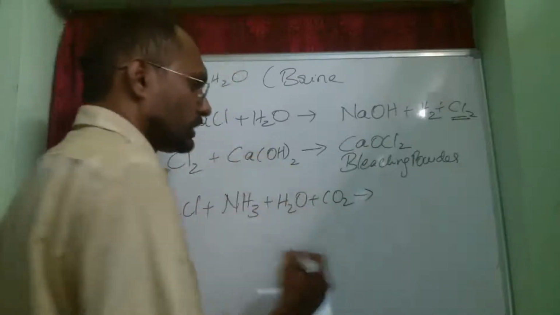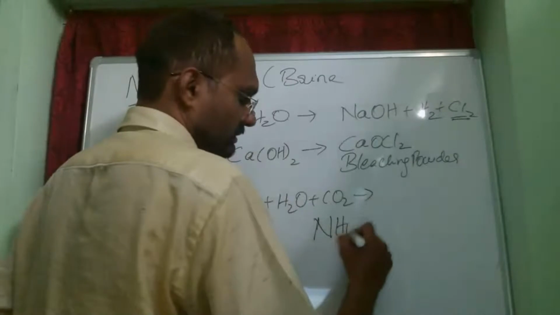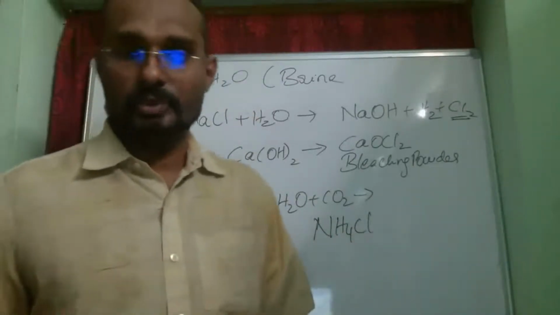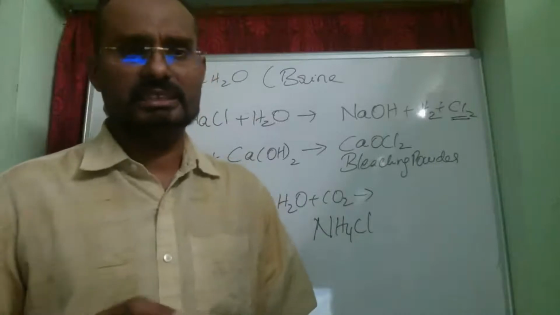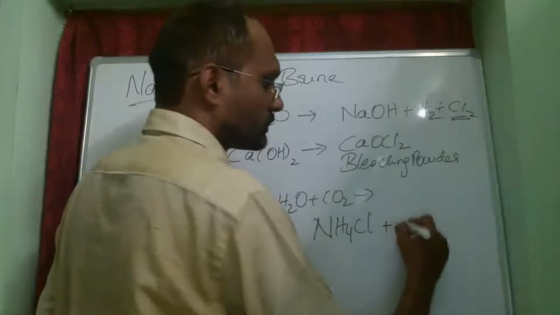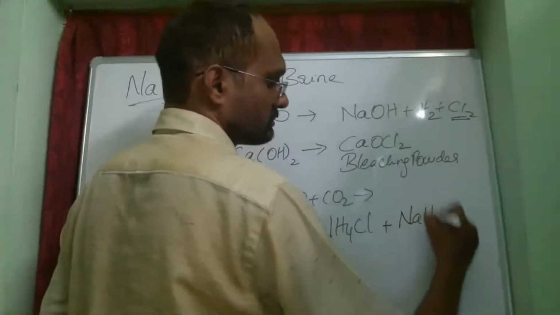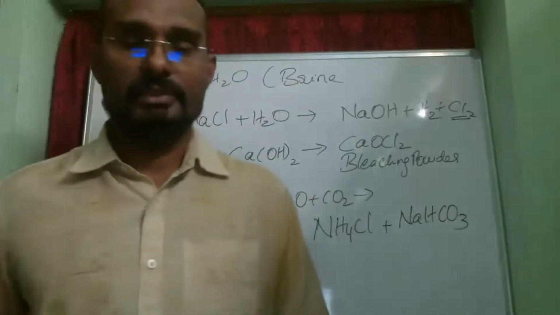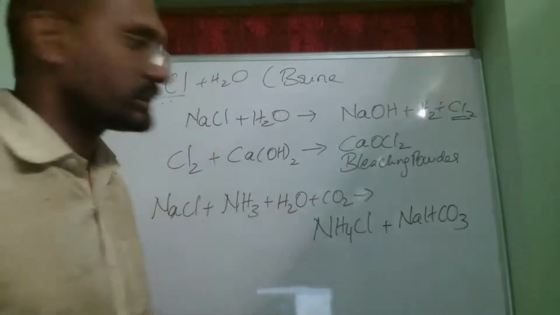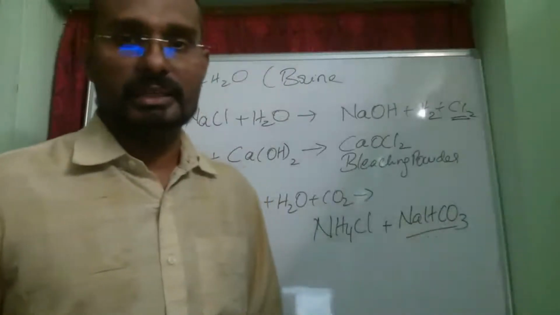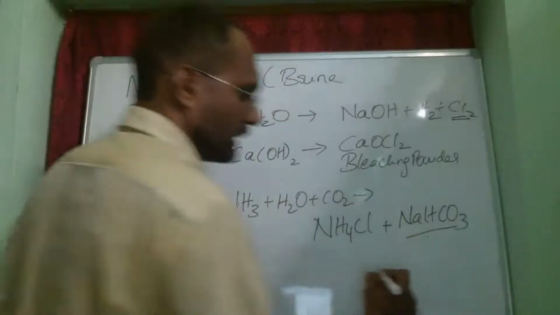One is ammonium chloride, NH4Cl. This ammonium chloride is a very important laboratory reagent, and it is also used in fertilizers. The other important compound is NaHCO3, sodium bicarbonate. What is the importance of sodium bicarbonate? It is called baking soda.